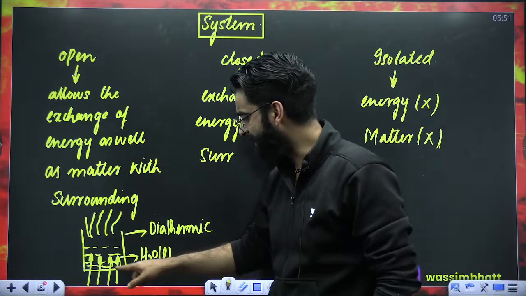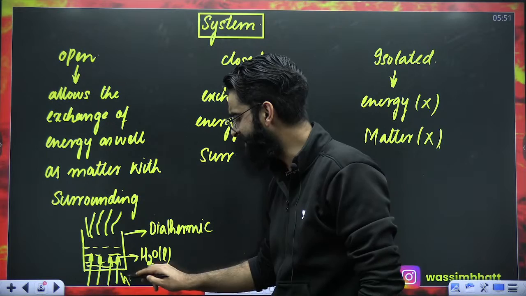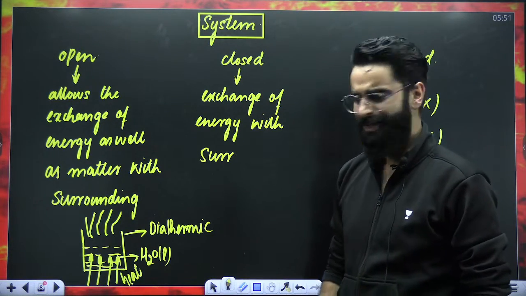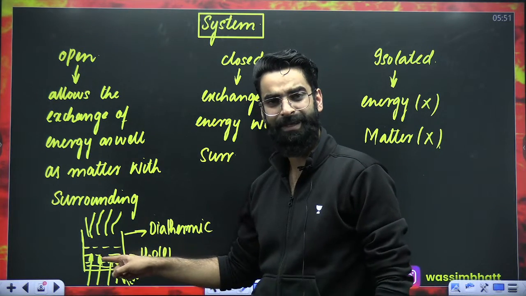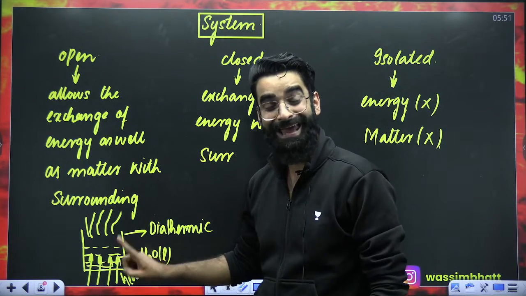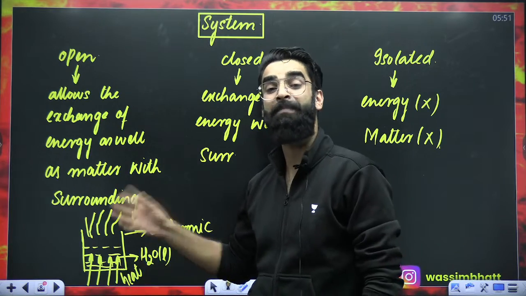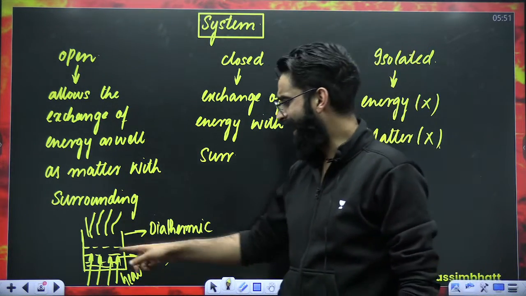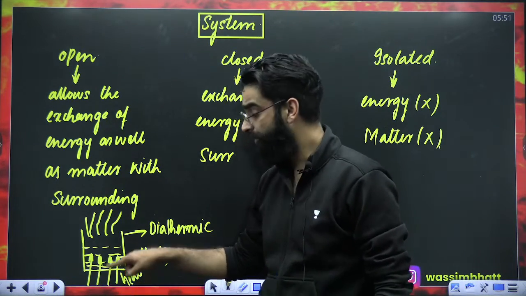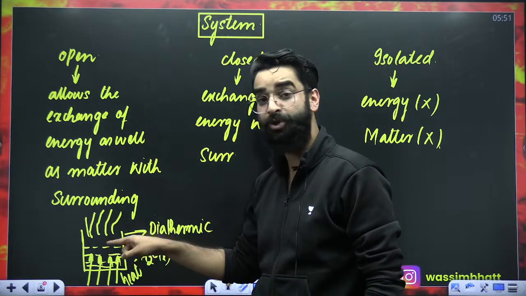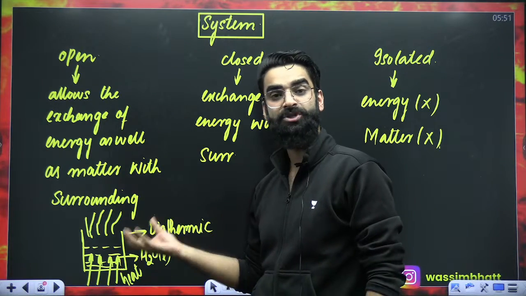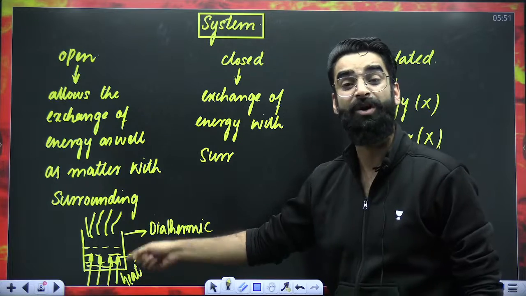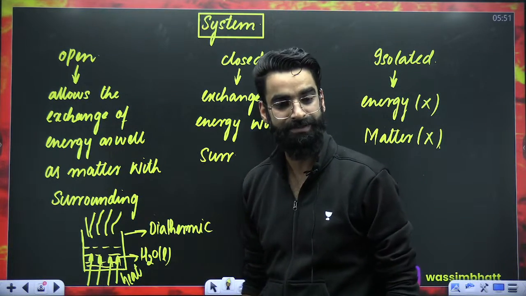What is heat basically? The heat which I'm supplying. Heat is the mode of transfer of energy basically, right? Can I say this particular system is exchanging energy as well as matter with the surroundings? As you can see, energy is coming from surrounding to the system and matter is going from system to surroundings. So this is one clear-cut example of an open system. It allows the exchange of energy as well as matter with the surroundings.